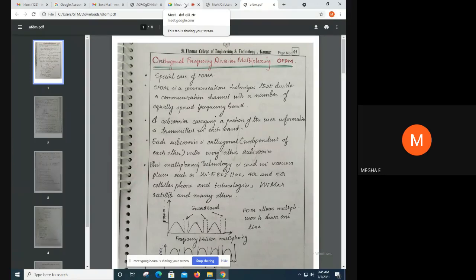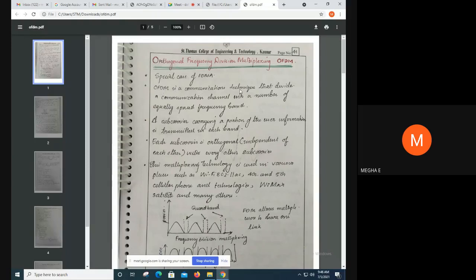Okay, so today we are going to discuss orthogonal frequency division multiplexing, that is OFDM. OFDM is a special case of frequency division multiplexing. It is FDM, that is frequency division multiplexing, but in an orthogonal way.